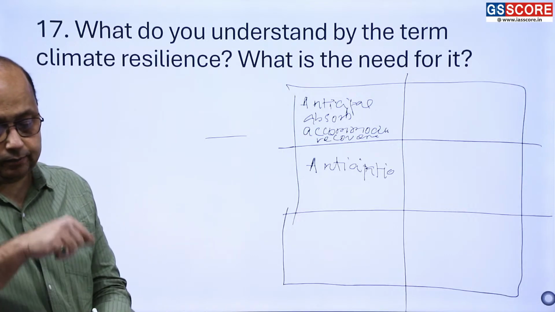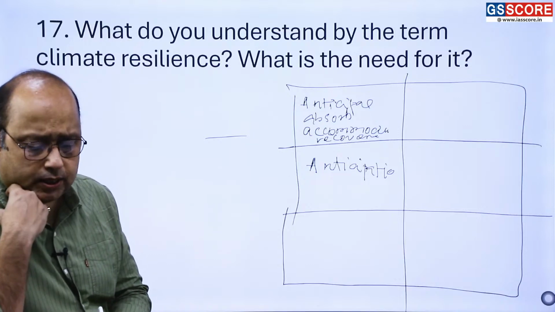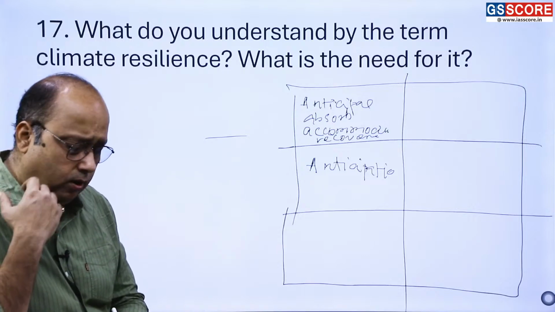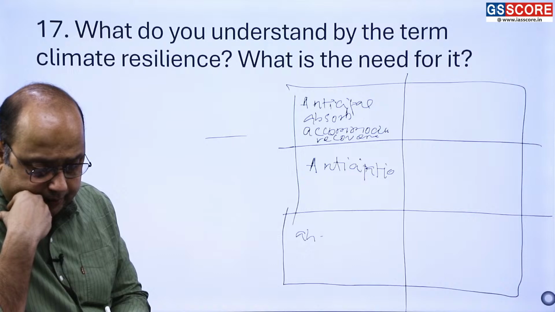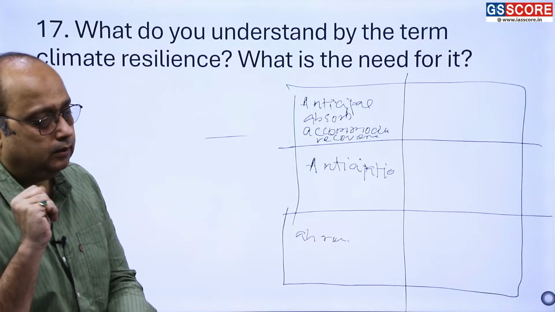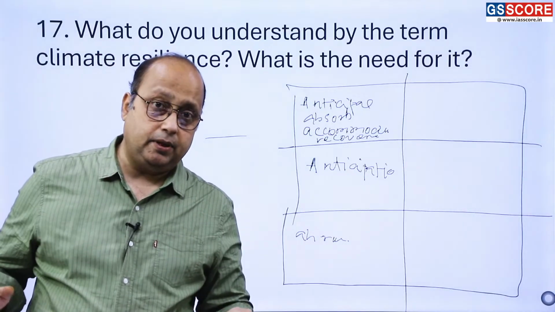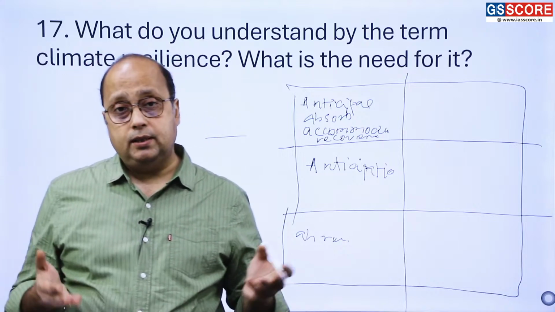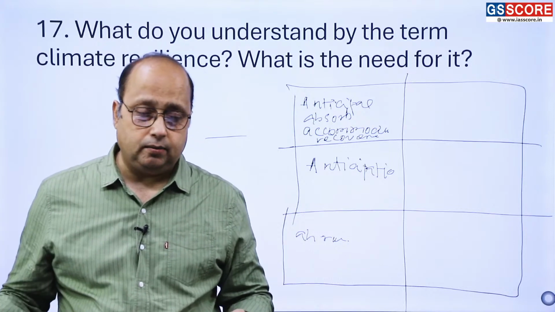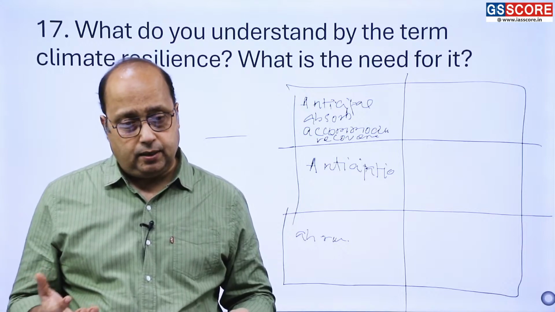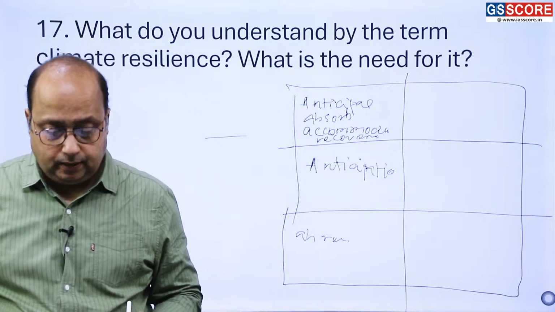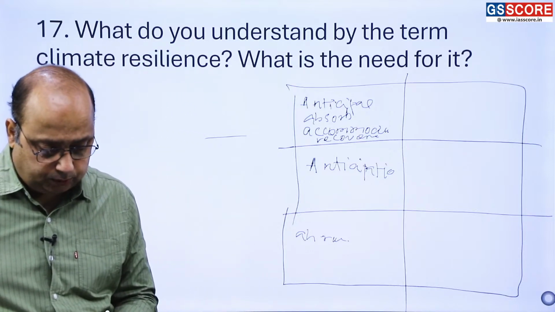Now what to write? It is the capacity of predicting the future through science, through research, through data modeling and all. Then you have to write absorption capacity. Absorption capacity defines how many adaptive strategies we have, like California, which has a Mediterranean climate, receives rainfall during winter, but finding no rain during winters, they have adapted their agriculture practices. They have drought-resistant agriculture. The households are using drought-resistant water-use techniques and all. So in that way you have to make this judgment also here. Absorption, you can write all these.